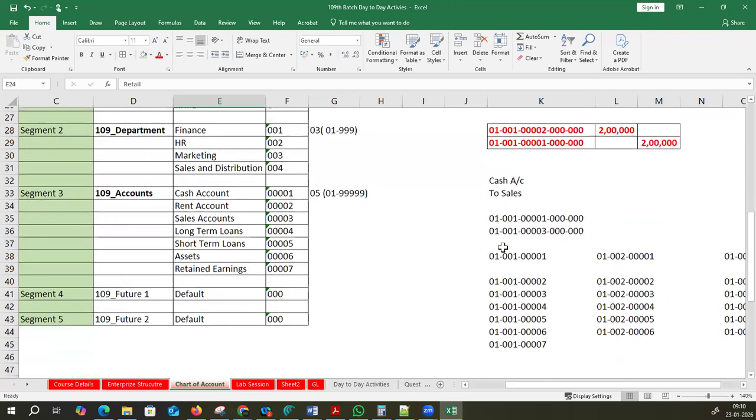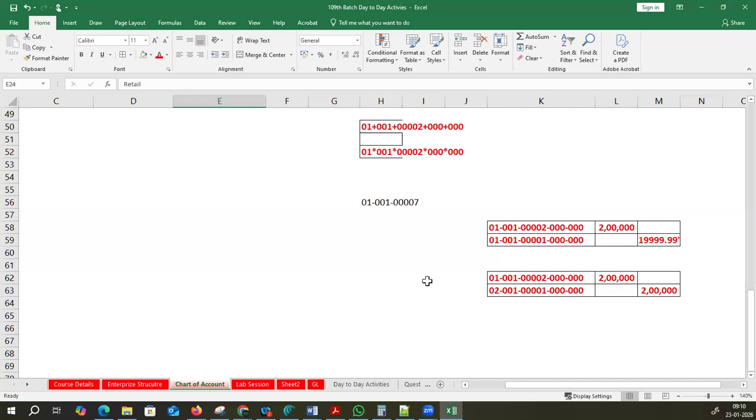So to avoid all these things, what does the company give? The primary balancing segment. What does it do? This primary balancing segment will cross-check. Okay, what is the company 0101? Here 2 lakhs is there. Here 1 cent is missing. Not acceptable.